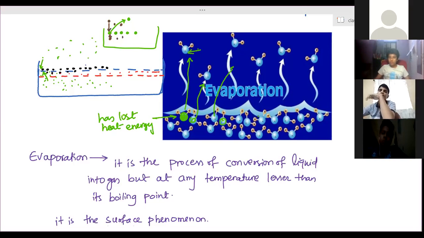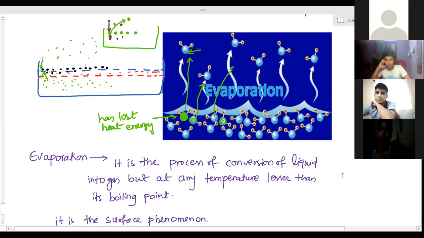What is the reason? Evaporation is the reason. This is only evaporation causing cooling, and this is what happens in that earthen pot as well. The earthen pot has many tiny holes. It is made up of clay. Clay is not a full continuous surface, so it has minute holes in it. So water from the earthen pot enters those holes.